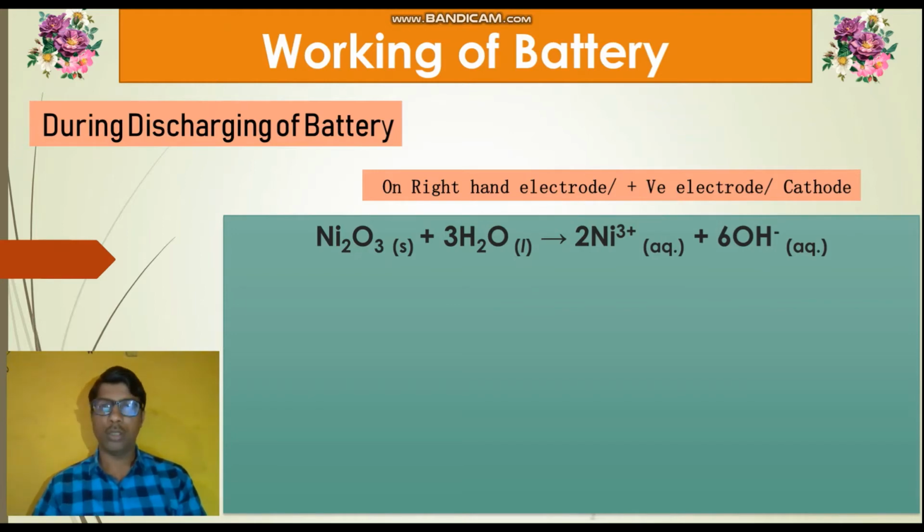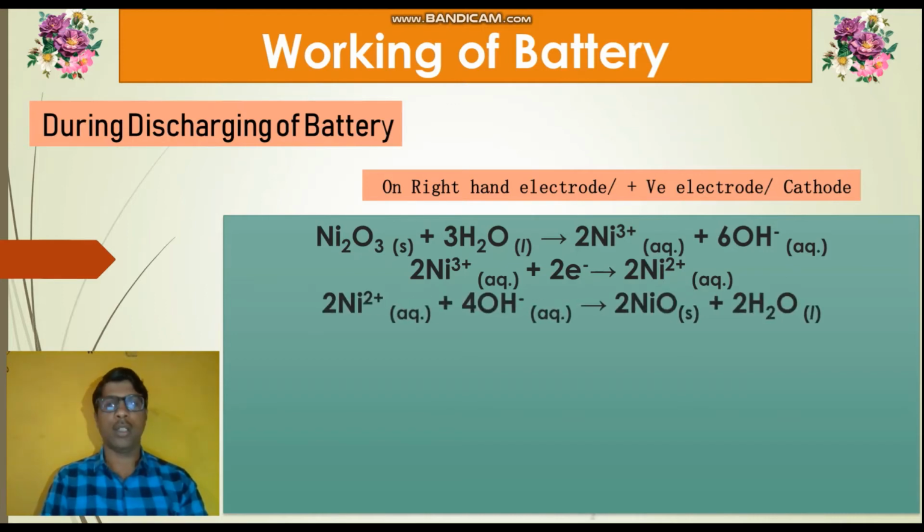These twice Ni3 plus ions gain 2 electrons and twice Ni2 plus is formed. The second reaction is the reduction reaction. The third reaction: the twice Ni2 plus ions formed after the second reaction combine with 4 OH minus ions from the electrolyte, and it forms 2 molecules of NiO solid plus 2 molecules of H2O.